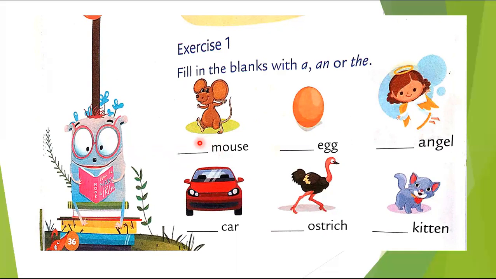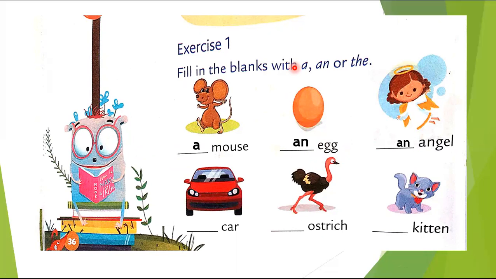A. Okay, so a mouse. Now here again we are not saying a brown egg. We are just saying egg, so we are not going to use the brown egg. So here is E. Now E is a vowel sound, so we are going to use an egg.